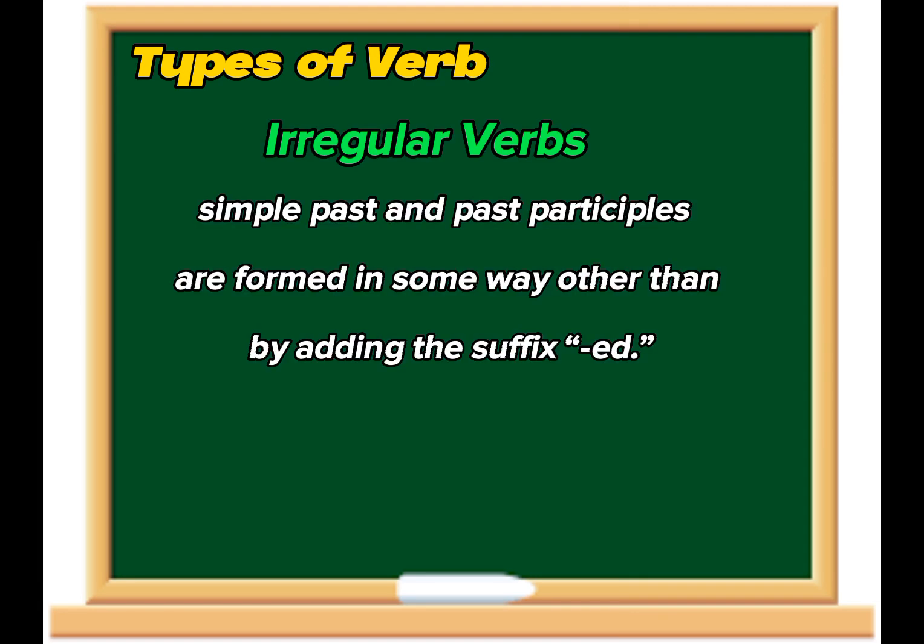Then we have irregular verbs. A verb is considered irregular when the simple past and past participles are formed in some other way than by adding the suffix ed. Simply, in second and third form we do not add ed. For example, Andre swam in lake.